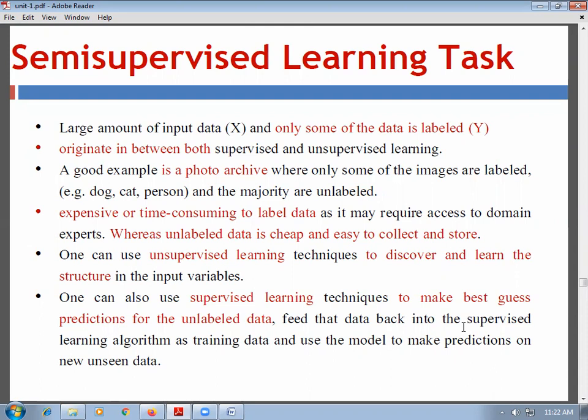Labeled data is expensive or time consuming, while unlabeled data is cheap and easy to collect and store. One can use unsupervised learning techniques to discover and learn the structure in the input variables, and supervised learning techniques to make best guess predictions for the unlabeled data. So we can say semi-supervised learning is the combination of supervised and unsupervised learning.